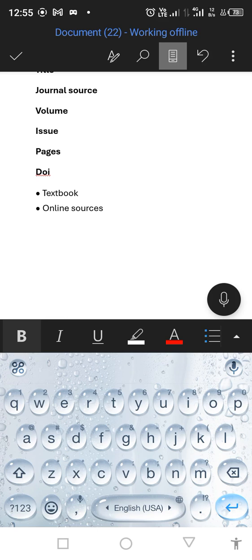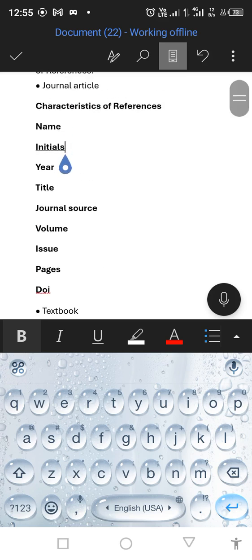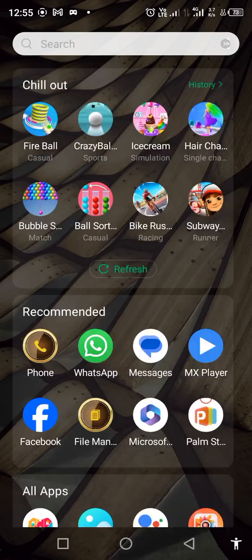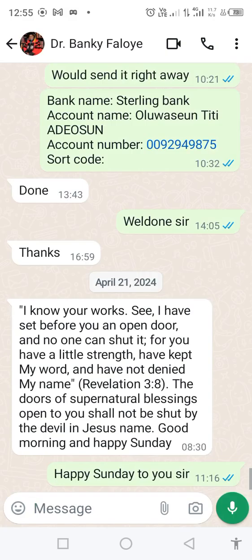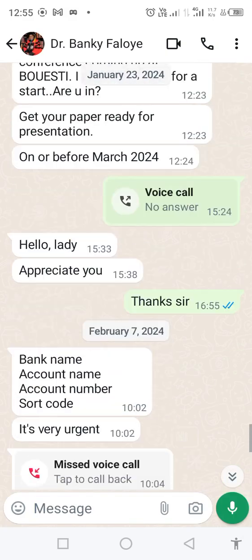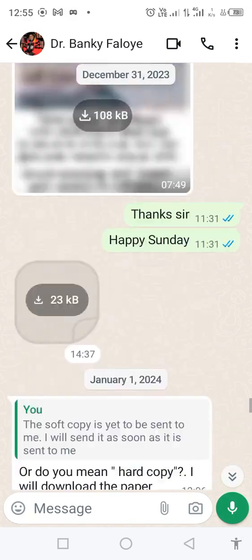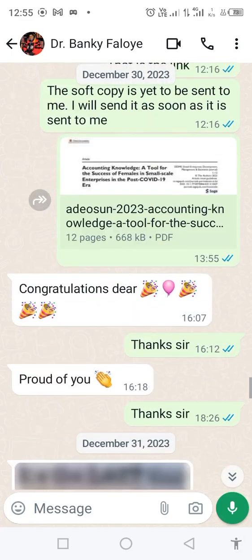Let me show you this information and how to put these pieces together while referencing our work. Permit me, let me bring out a particular journal article that contains this information. Okay, I think I have it here.